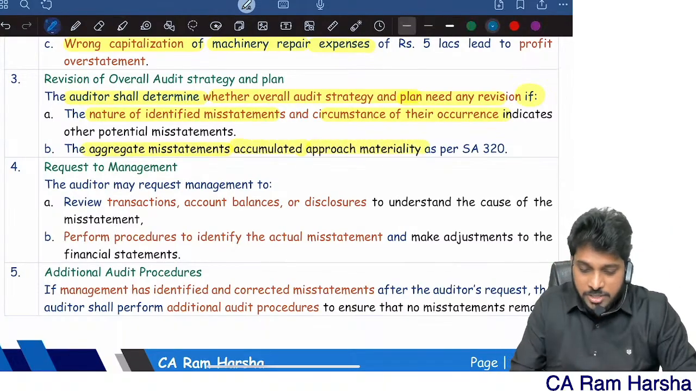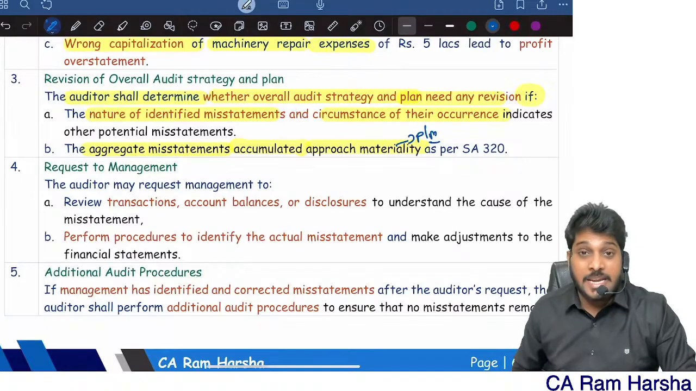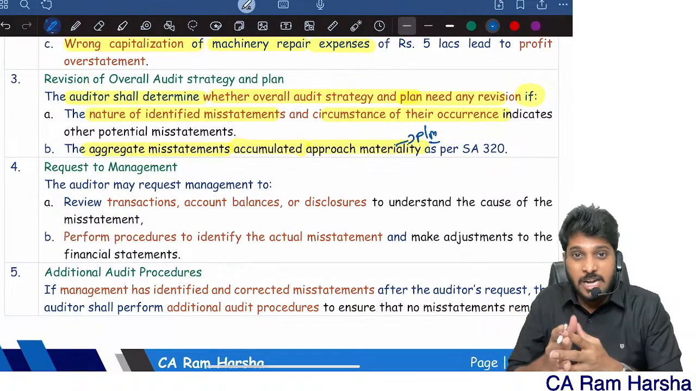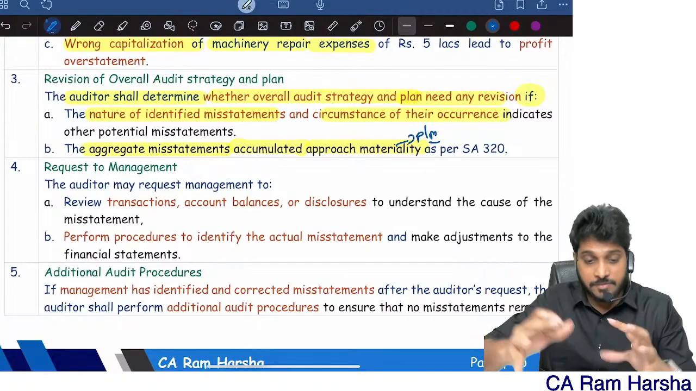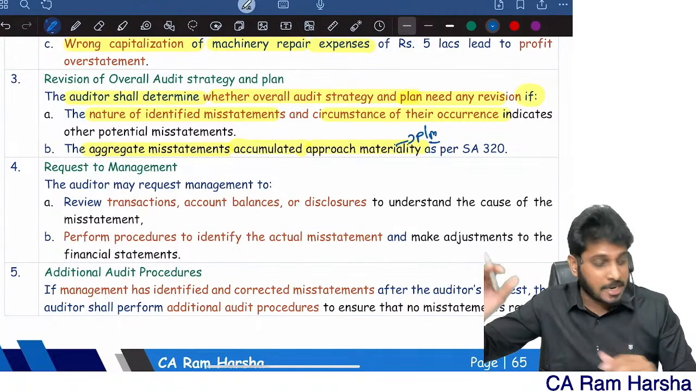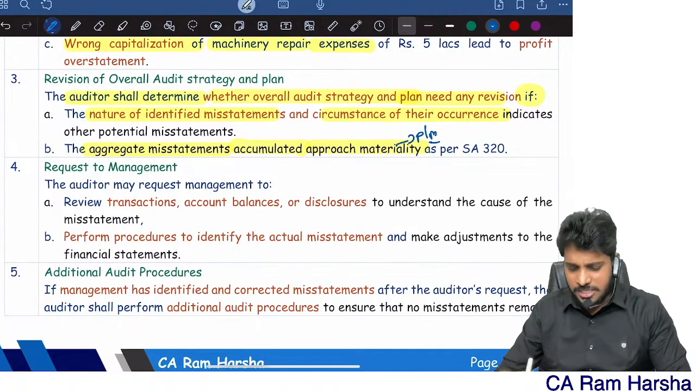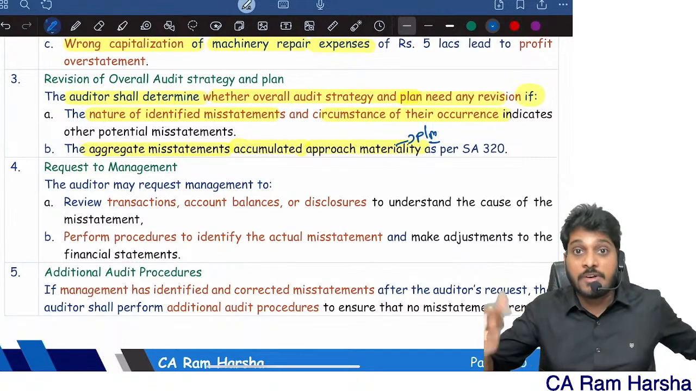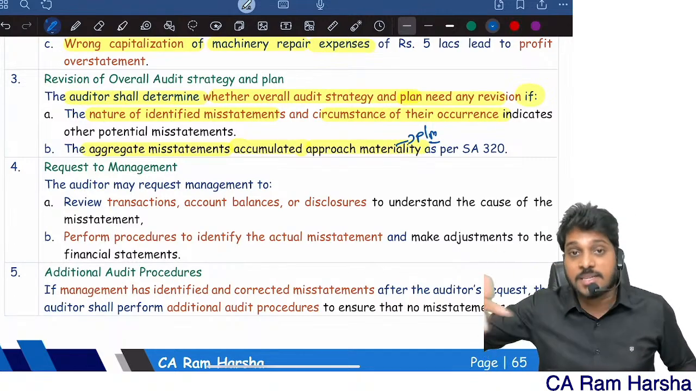Just now I told, which materiality? Performance materiality. If the total of accumulated misstatements is reaching performance materiality level, we generally change our audit strategy and audit plan. We will try to cover more samples and try to interpret the results once again.